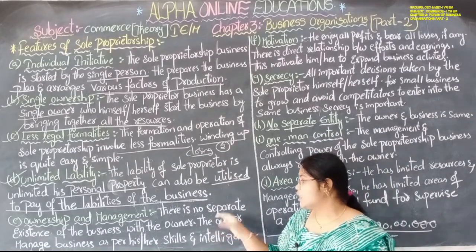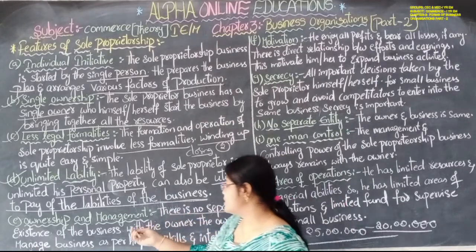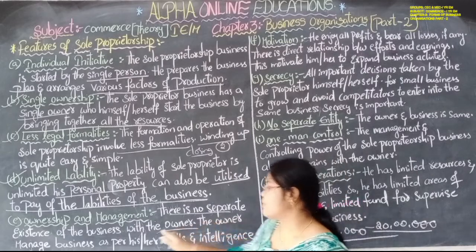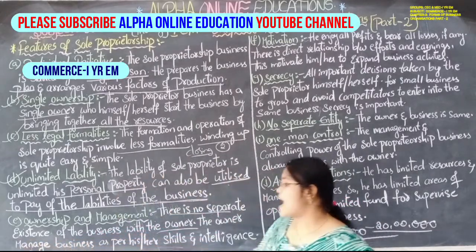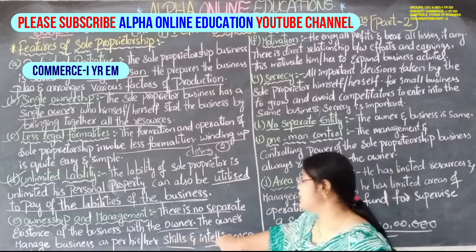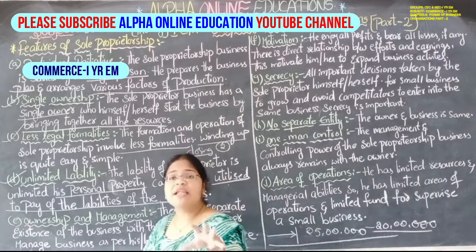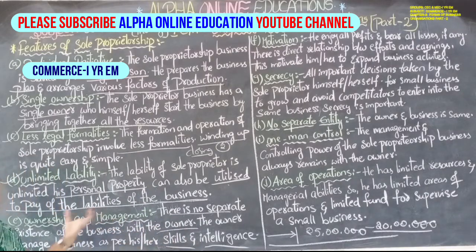But here there is no separate existence of the business with the owner and the management. The owner and the owner only manage the business. He only manages the business as per his skills and intelligence. There is no need of any other management.